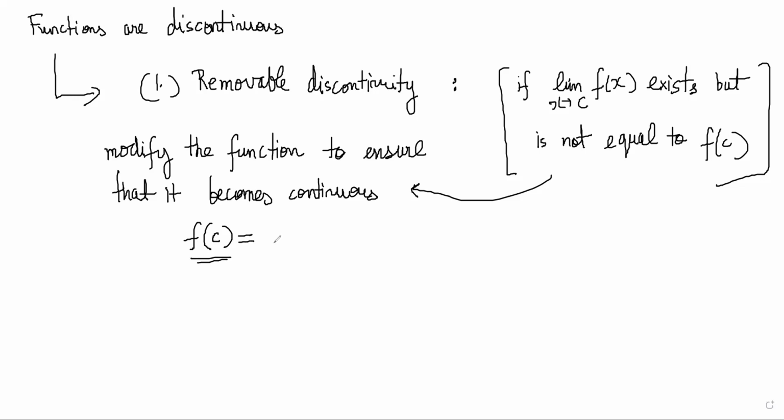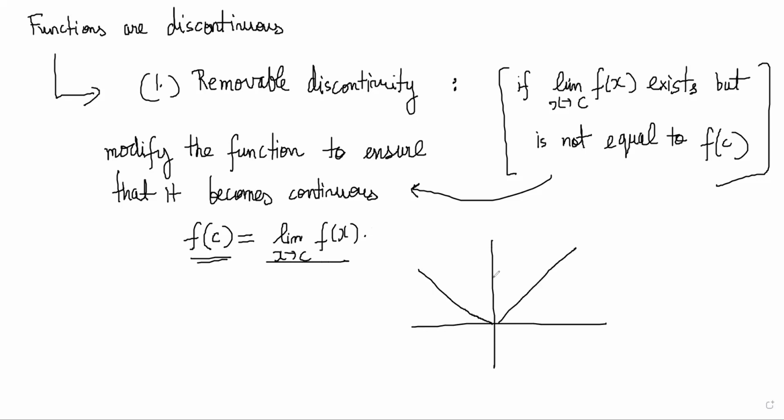The limit of f of x as x tends to c can be made equal to f of c. The function is something like this, the same function that we saw earlier. Now, this function f of x is not continuous at 0 because of the value at 0.